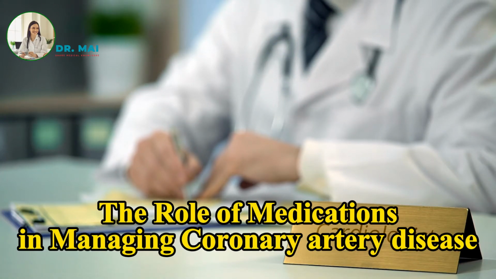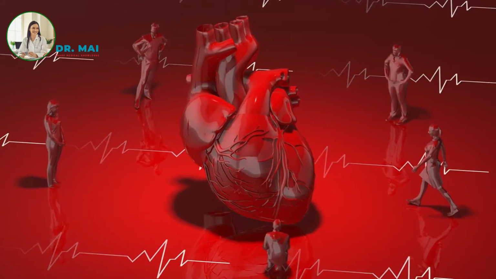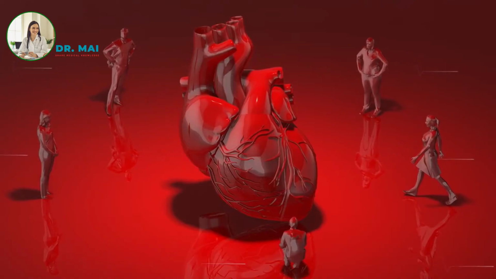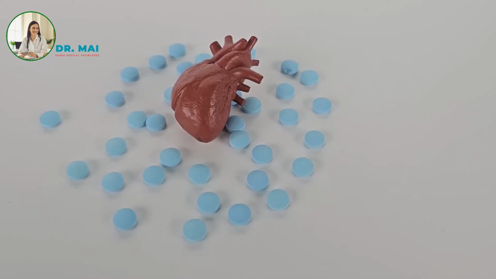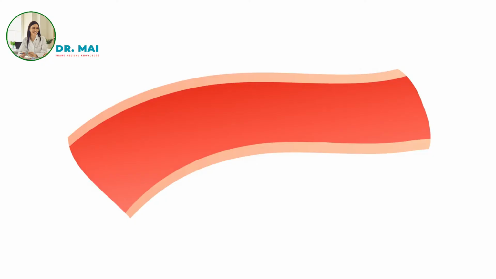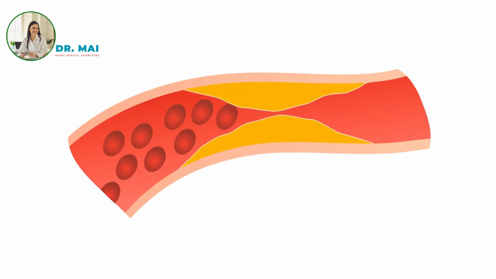The role of medications in managing coronary artery disease. While lifestyle changes play a crucial role in preventing disease progression, medications become necessary when significant damage or plaque burden has already occurred. The severity of atherosclerosis and its impact on the individual determine whether medications are needed. We must consider each person individually when determining the best course of action, emphasizes Dr. Rozo. If plaque burden is substantial, stabilizing it becomes critical. By doing so, we can mitigate the risk of plaque rupture, which is the primary concern as it can lead to an acute heart attack.